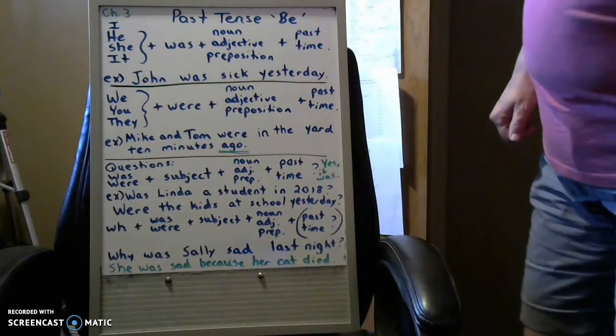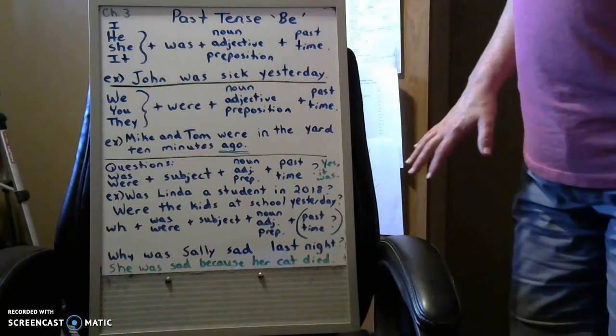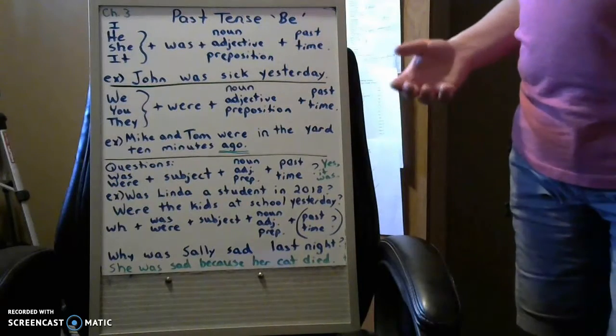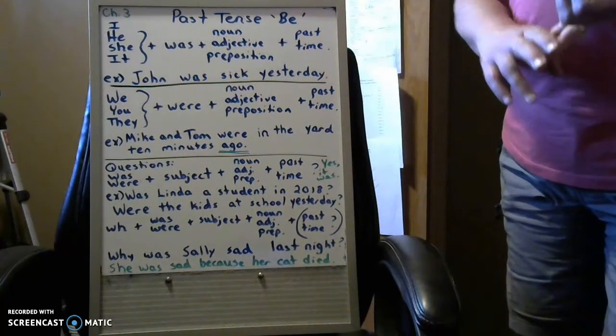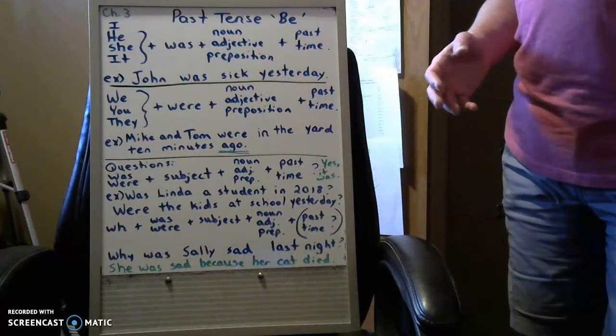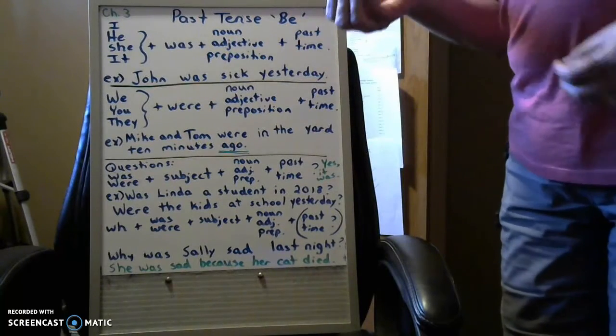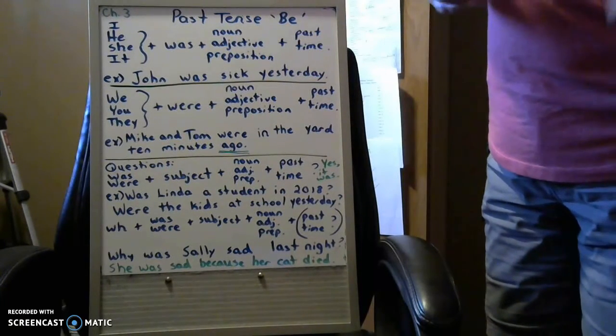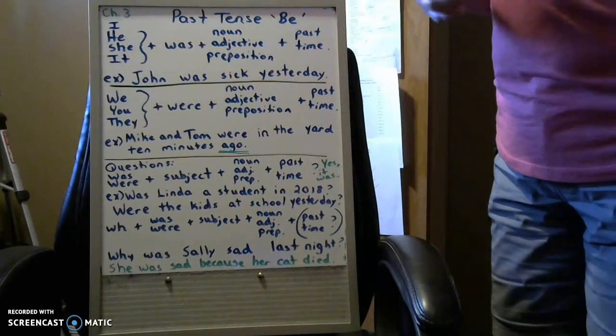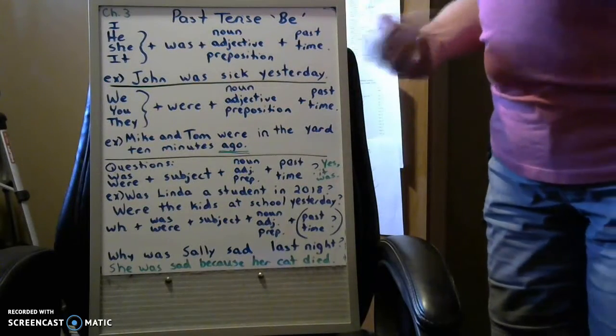Now, to ask questions, all we have to do is put the be verb and then the subject, just like we did in the present. So instead of starting with the subject and then was or were, we're going to start with was or were and then the subject.